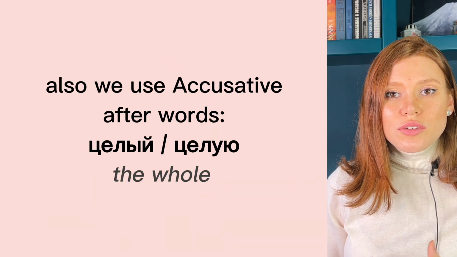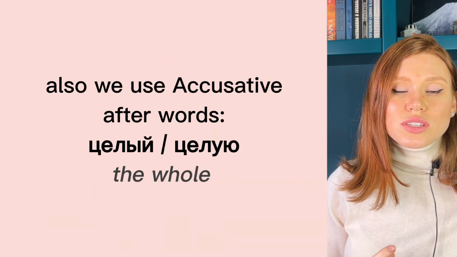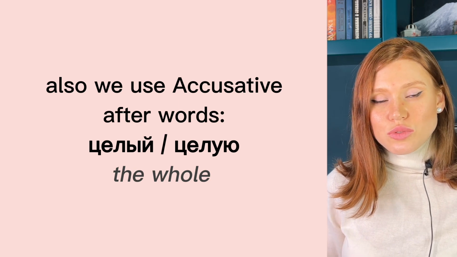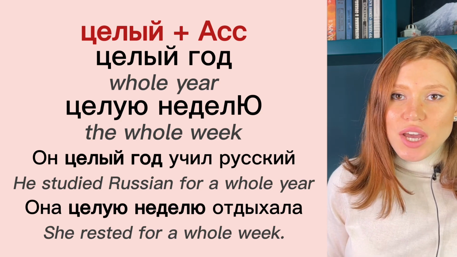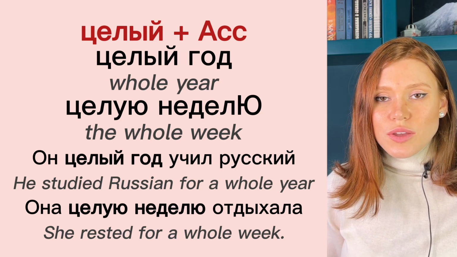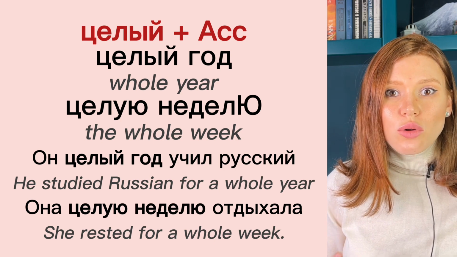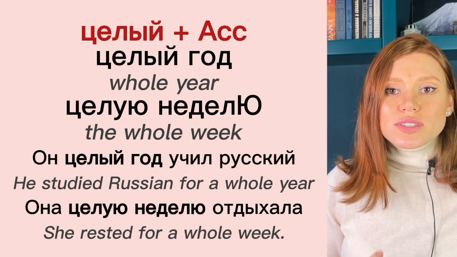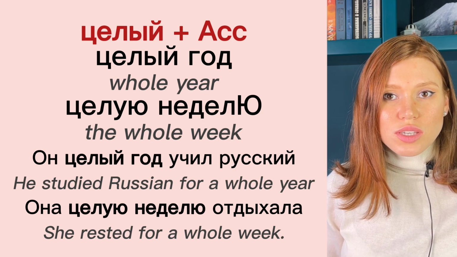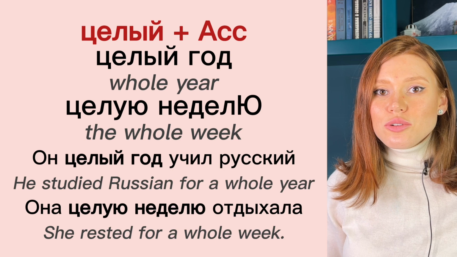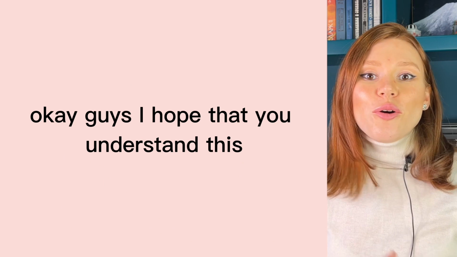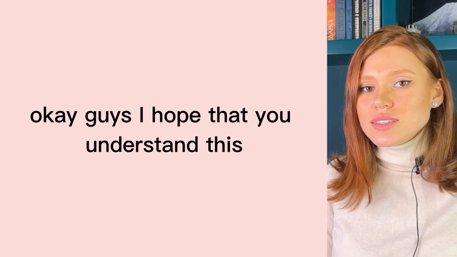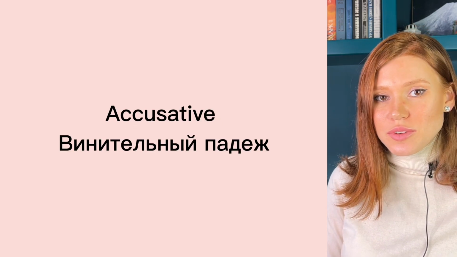And also we use accusative after the word целый, целую, the whole. Целый год, целую неделю, целый час, целую минуту. The whole week, the whole year. Например, он целый год учил русский язык. Она целую неделю отдыхала. She was resting the whole week. Okay, guys, I hope that you understand this not very complicated grammar. Quite simple case accusative. Винительный падеж.